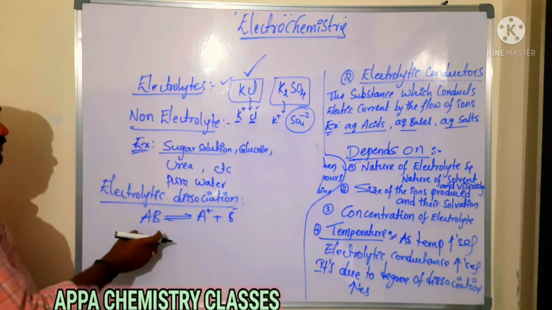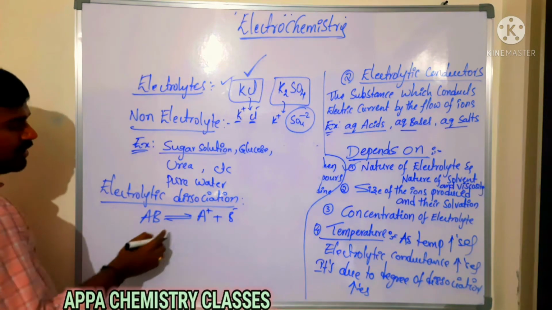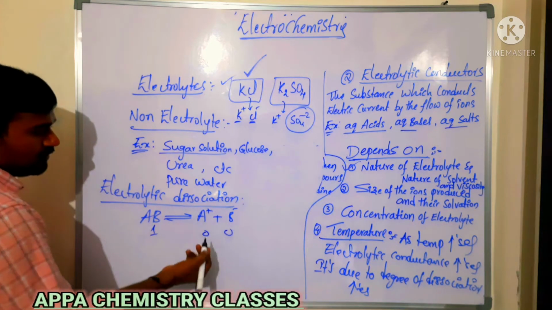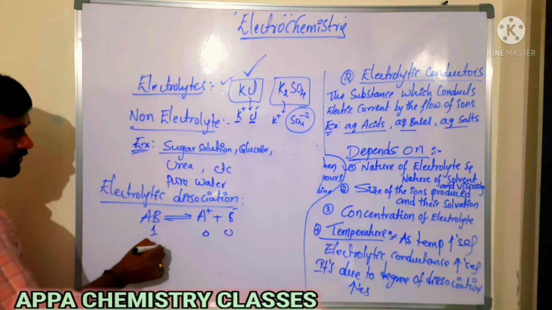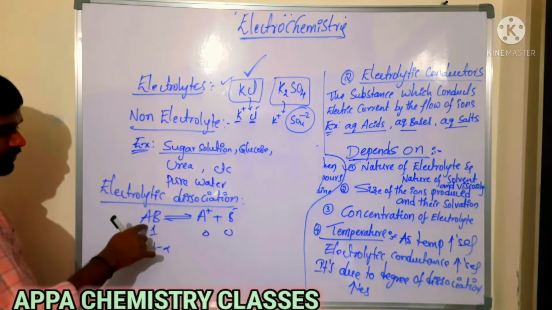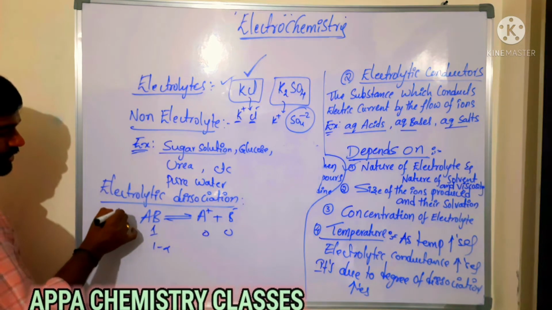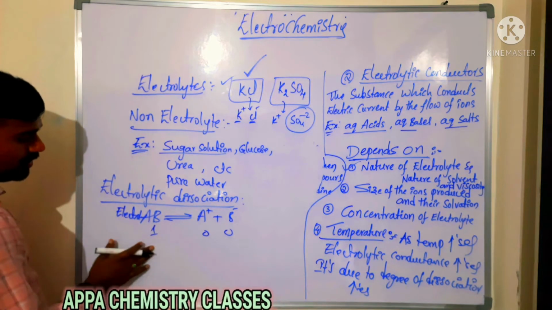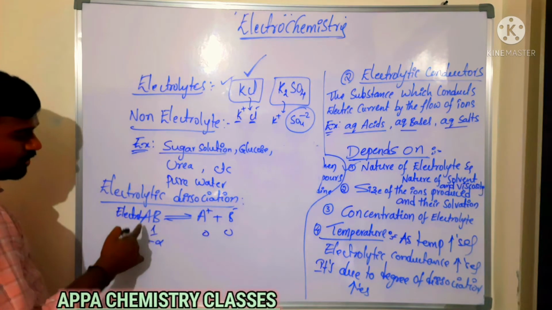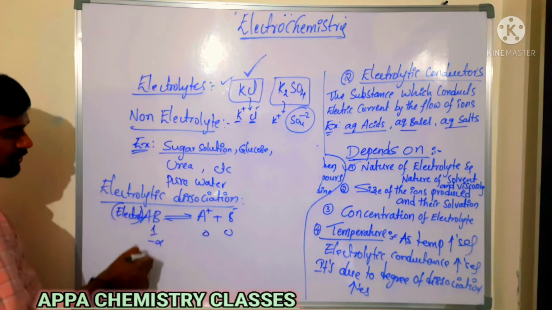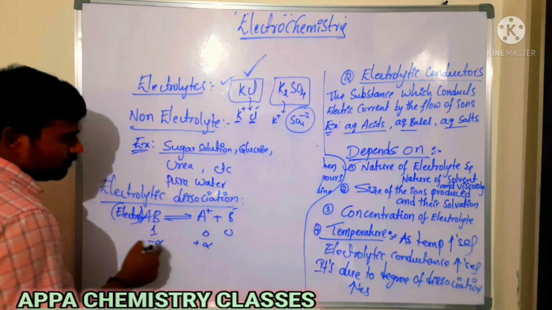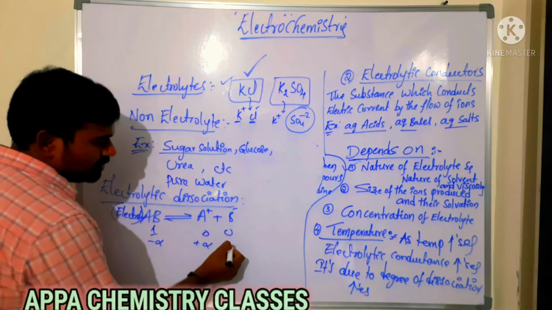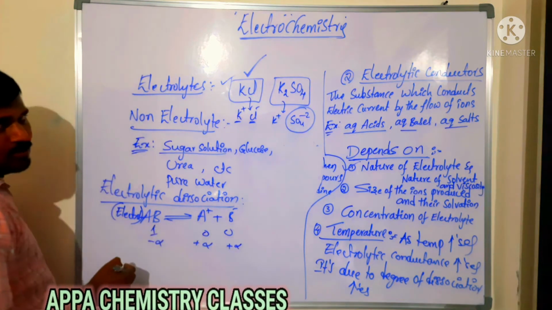Now here in electrolytic dissociation, initially we are taking one mole. At the start, no moles of ions are formed. After some time, alpha quantity of the electrolyte undergoes dissociation, and however much quantity of electrolyte undergoes dissociation, that much quantity of ions will be formed.